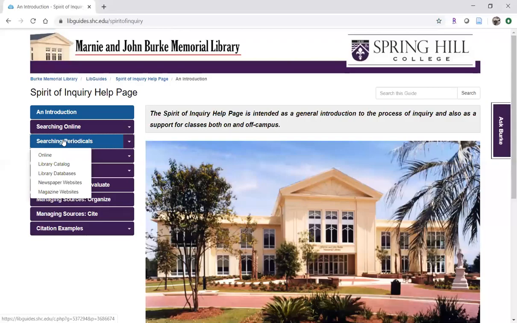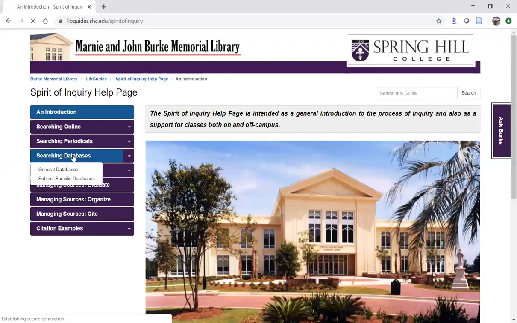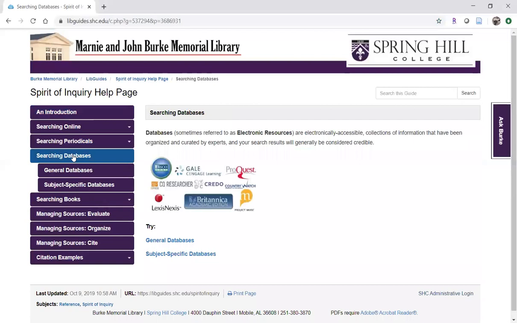You can search the library catalog for scholarly articles. You can go straight to newspaper websites or magazine websites in order to search, for example, the New York Times or the Atlantic, which are a newspaper and magazine respectively. Or you can go to the Library Databases tab here, and that will take you back to the Databases A to Z page that we looked at. But another possibility for using databases is to click on the Searching Databases tab, and you can go